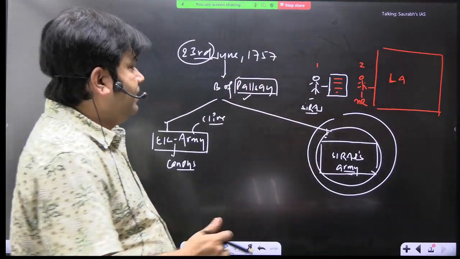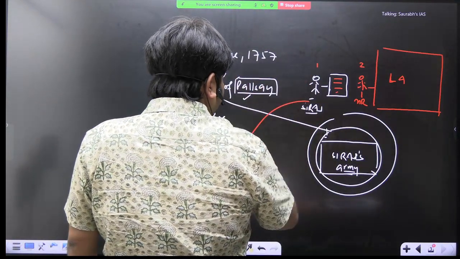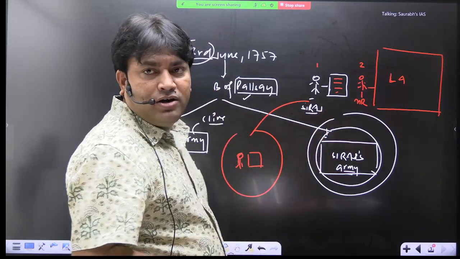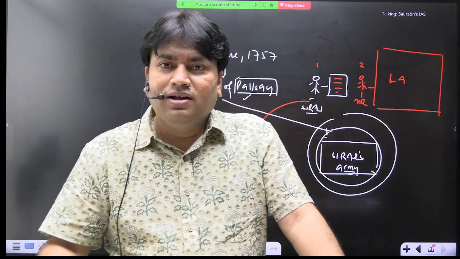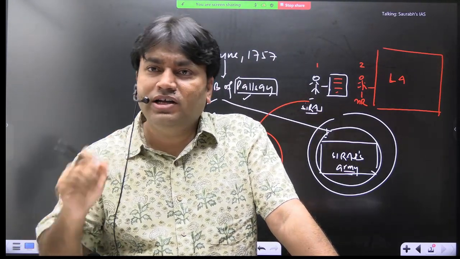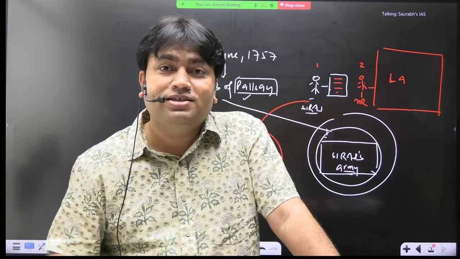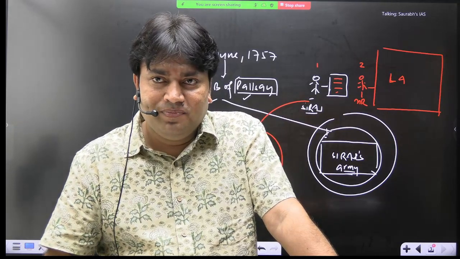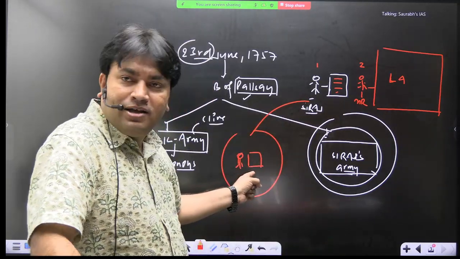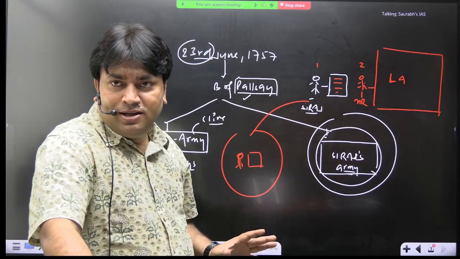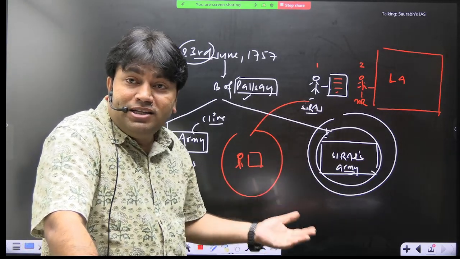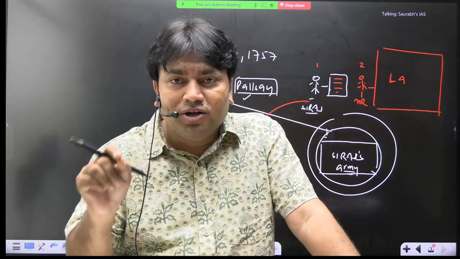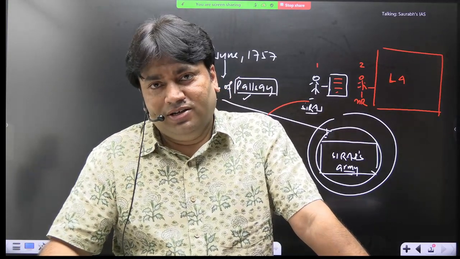Now what will happen? Siraj will enter the battlefield with this small army, but will Mir Zafar join Siraj? No. फ्राइडे का दिन था, मूवी देखने चला गया, Mir Zafar will not join Siraj. Now what will happen? Siraj was trapped in the battlefield. Now the soldiers were easily defeated and Siraj was killed. Okay, Siraj was killed, and in this way East India Company got its first major military and political victory. This is the story.